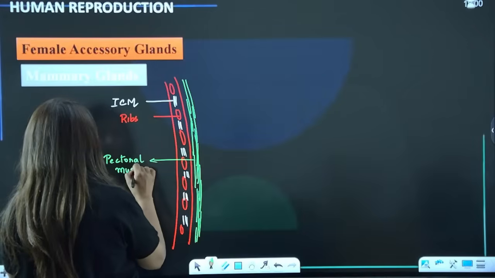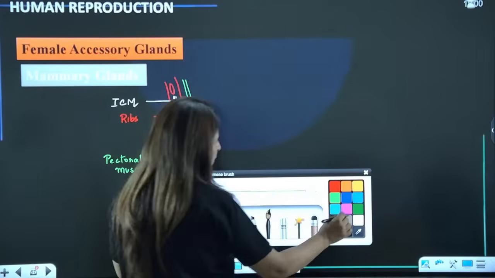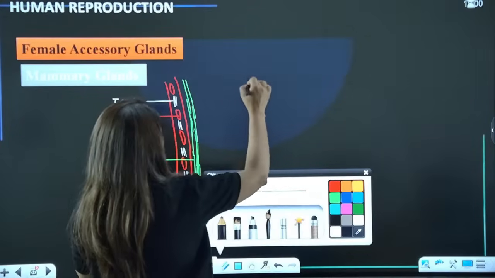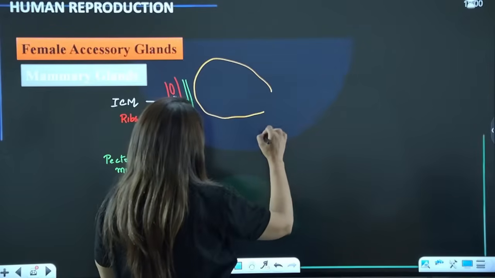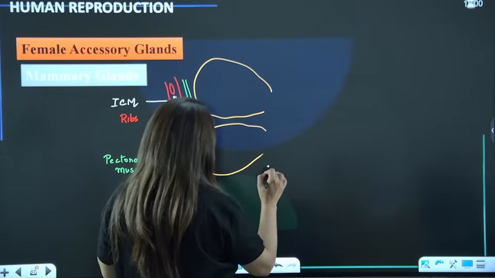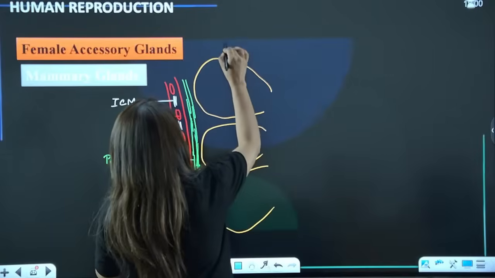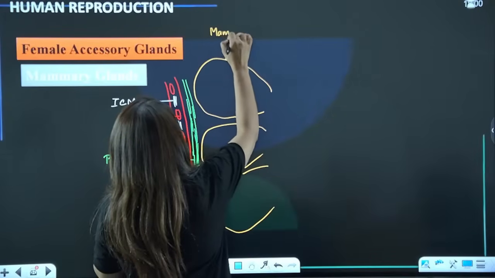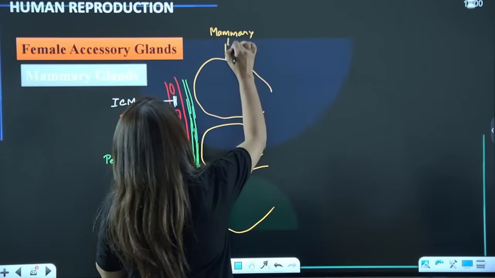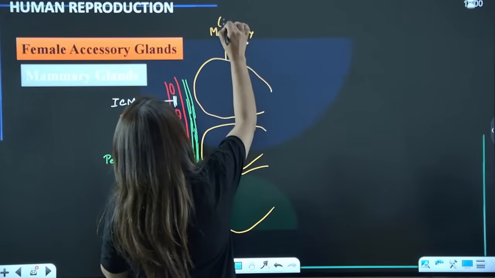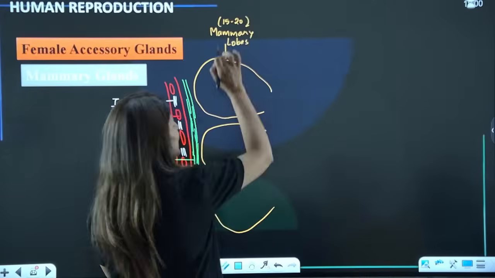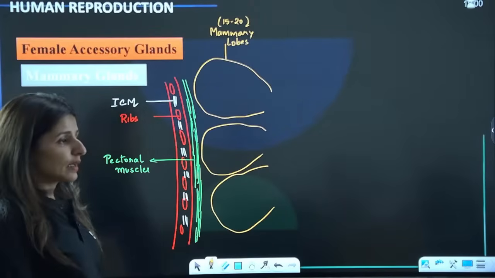Now let me show you the structure of the mammary gland. In one mammary gland, there are around 15 to 20 such structures known as mammary lobes. How many mammary lobes? 15 to 20 in number in each mammary gland. Is that clear?